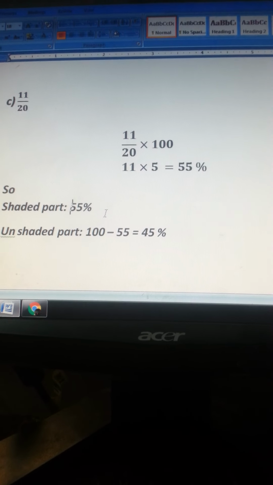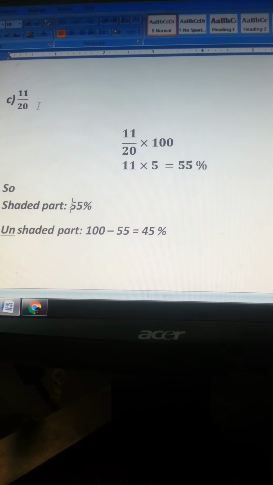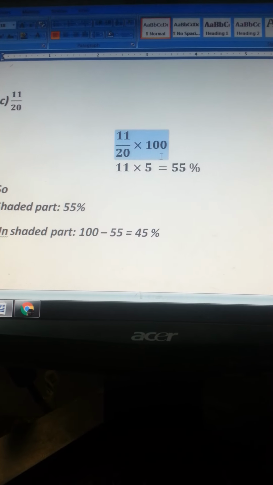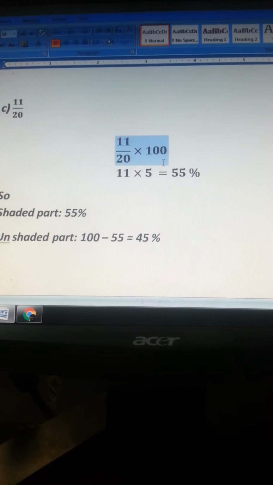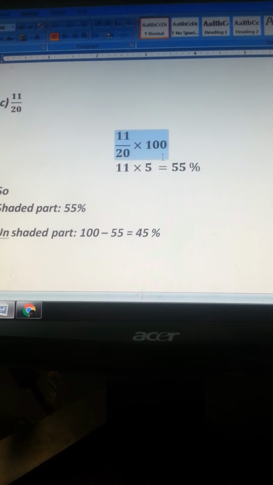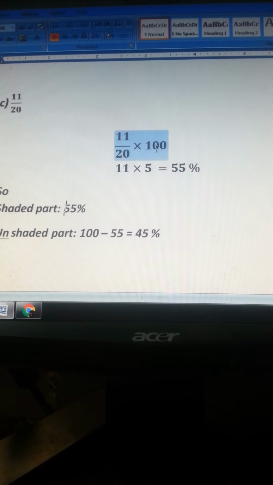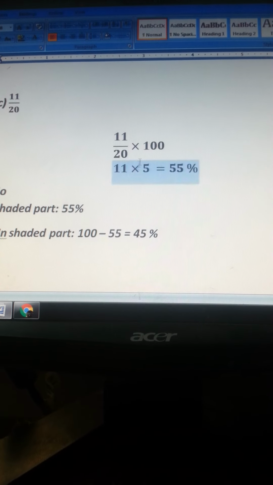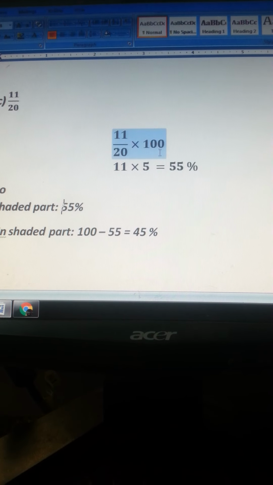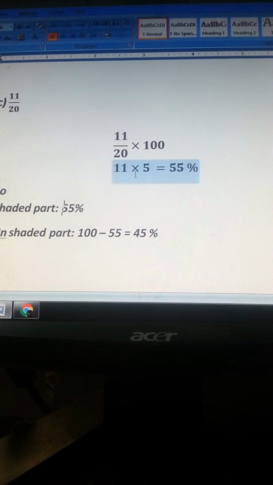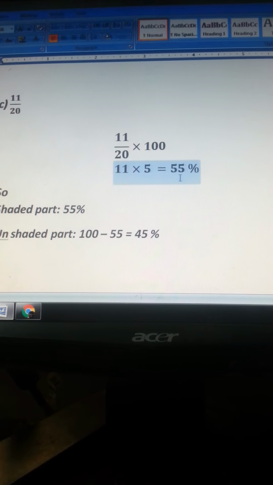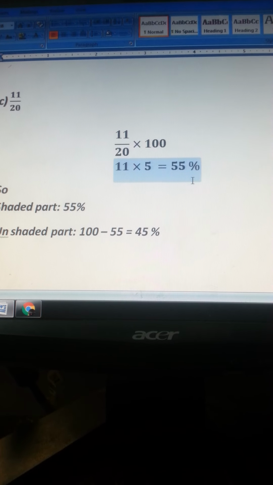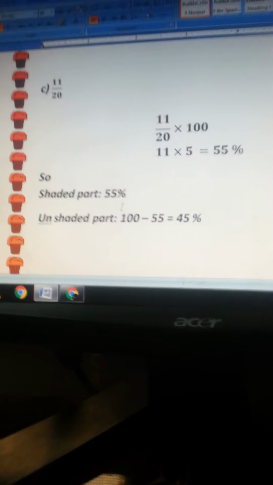So guys, here's my question. I have written this in the form of a fraction and then put a multiplication sign and 100. Why? Because it's a percentage question, so we put 100 over here. Now you can see that after the cancellation, 20 into 5 is 100. So after cancellation I got 5 over here and 11 remains the same. So 11 times 5 is 55. This is 55%. That's the shaded part.